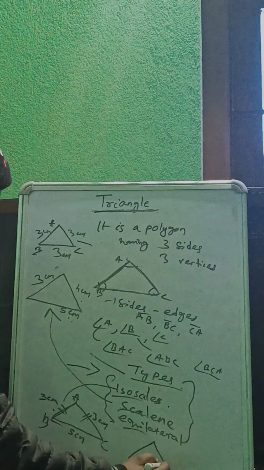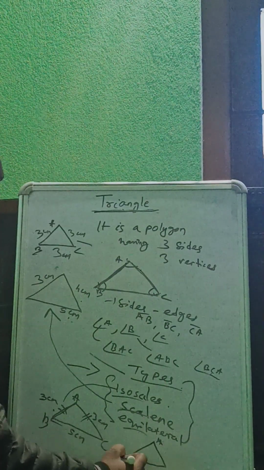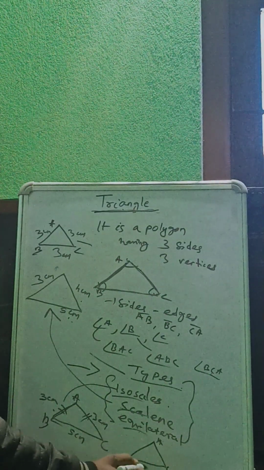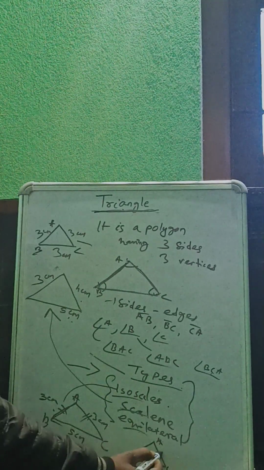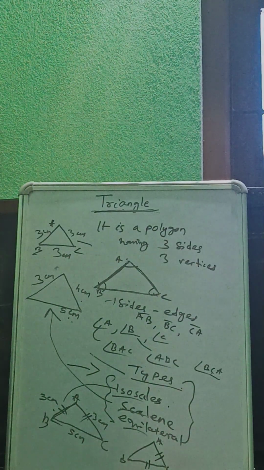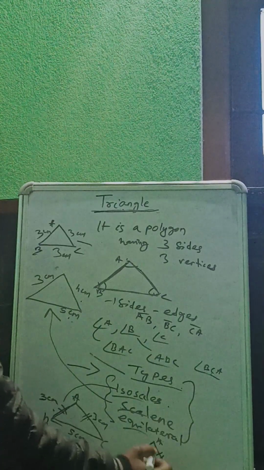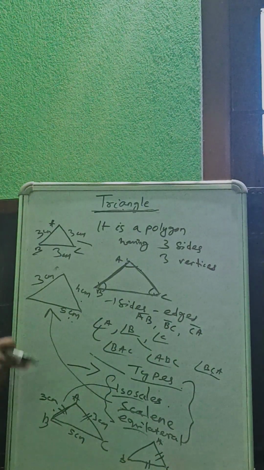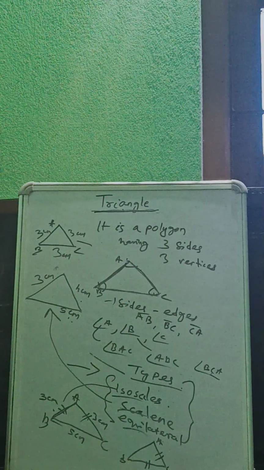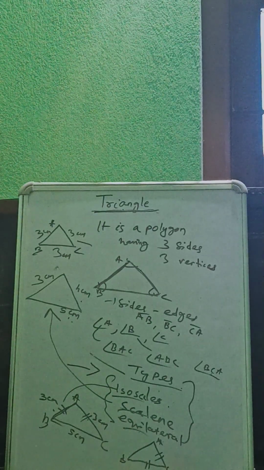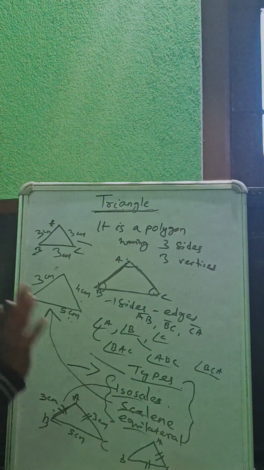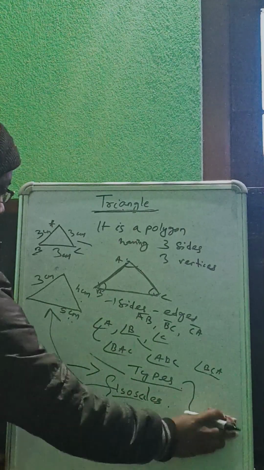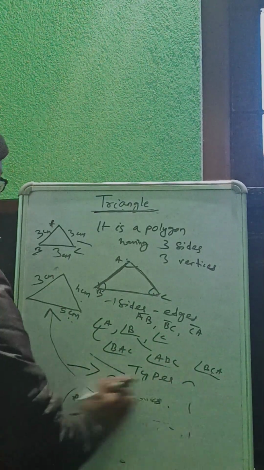If you take triangle ABC, and BC equals CA, any two sides equal, then it is an isosceles triangle. So that is according to the sides. Understand? Yes, sir. Okay. If you have any doubt, you can ask.